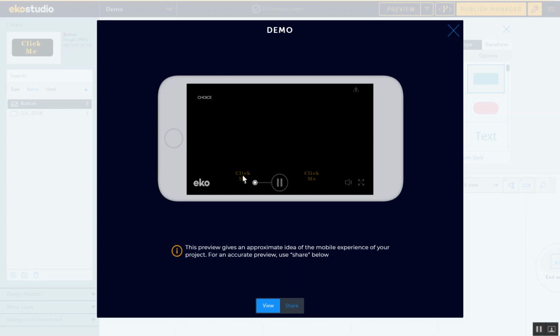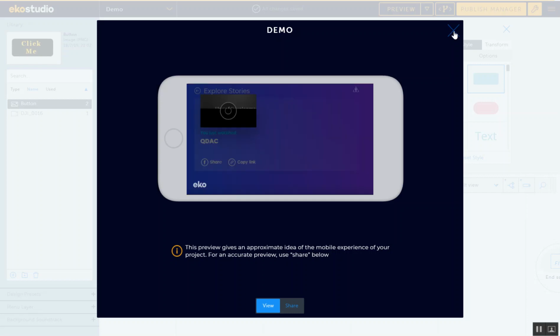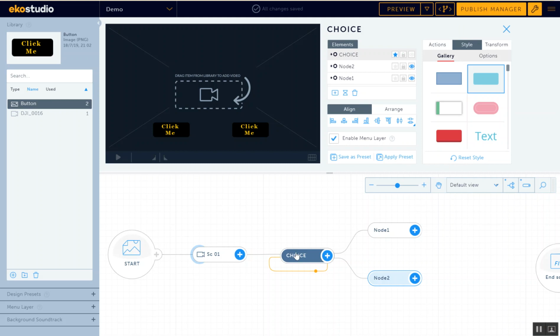Oh, sorry, there was the opening. I don't have it on the choose video. On the choose, I don't have any video. But there are my buttons and they should stay here until I click on one of them. Okay, it has actually worked. But if you had a video here, it would keep on looping until you click on one of these two.